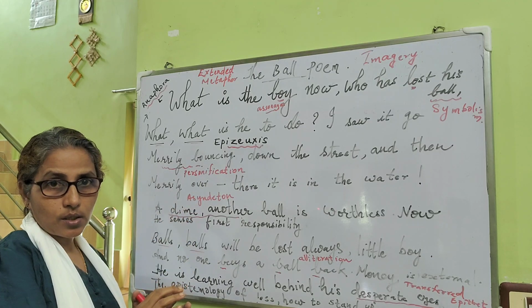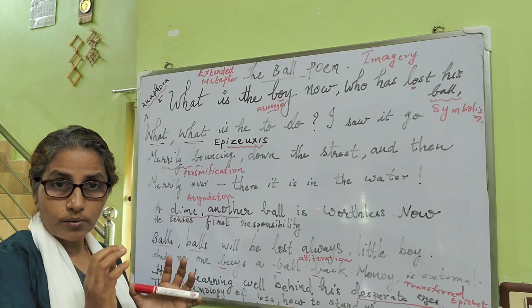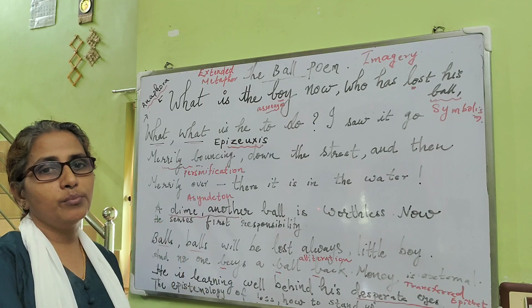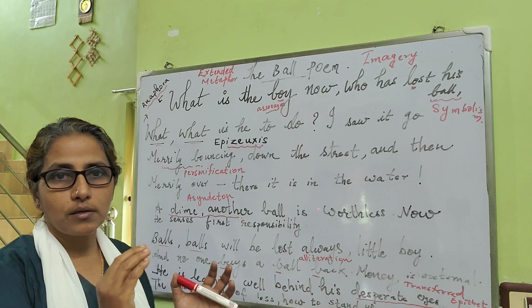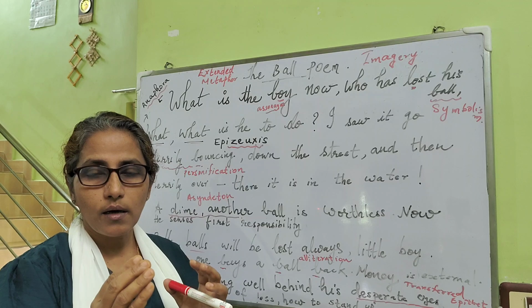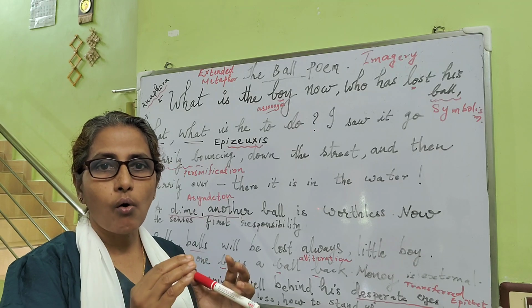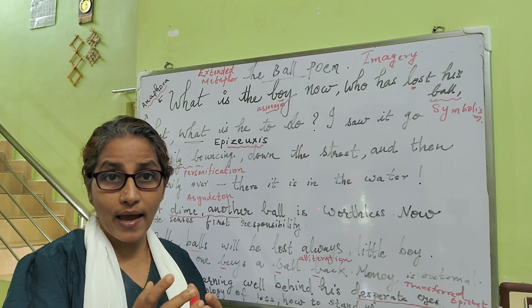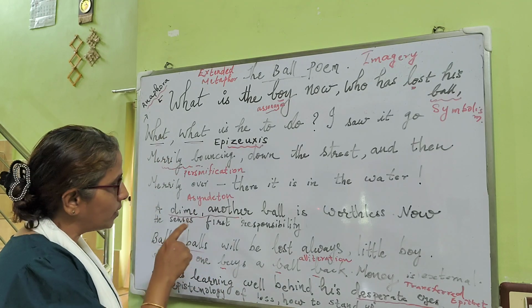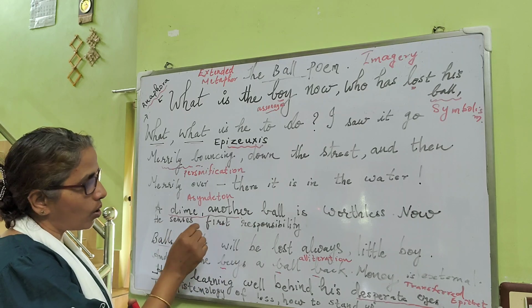Asyndeton is the intentional omission of a conjunction. Words that connect words or sentences are called conjunctions. You know that. And, or, but. Here, a dime, another ball.